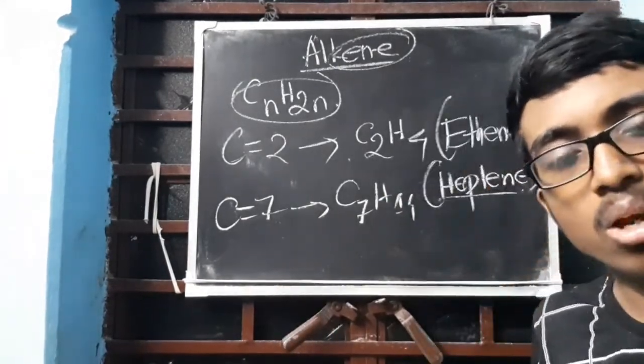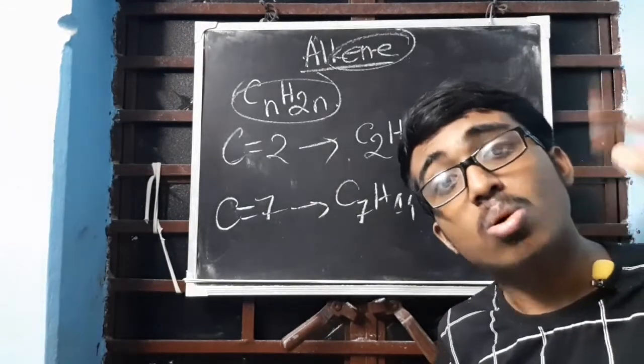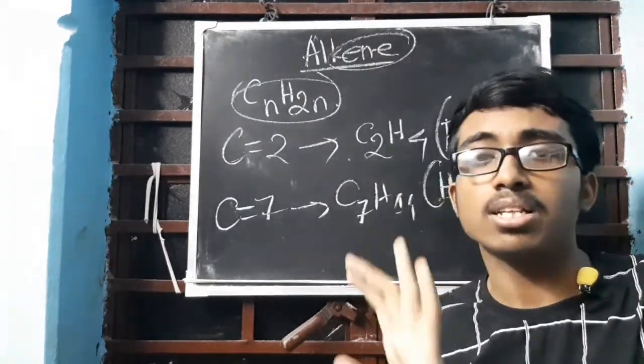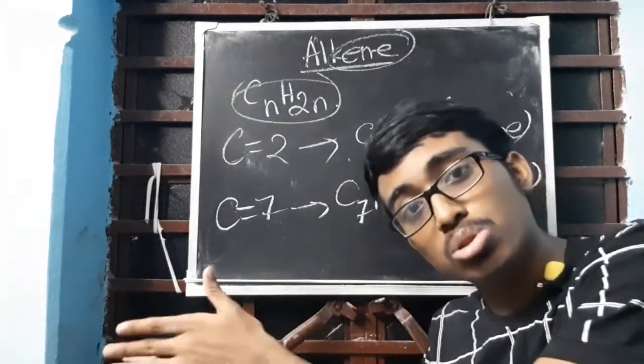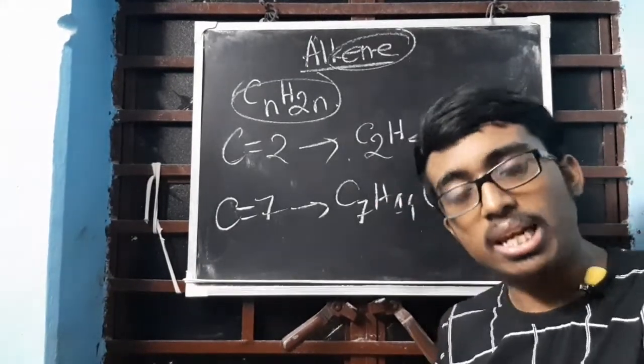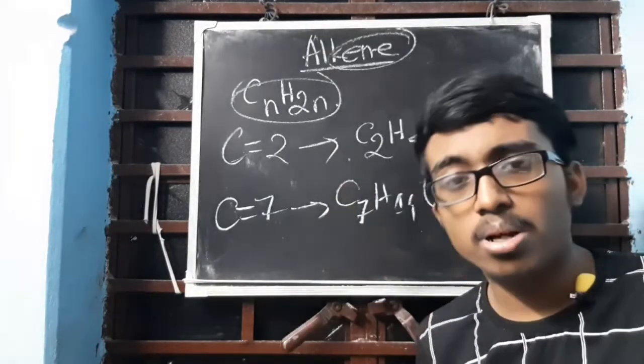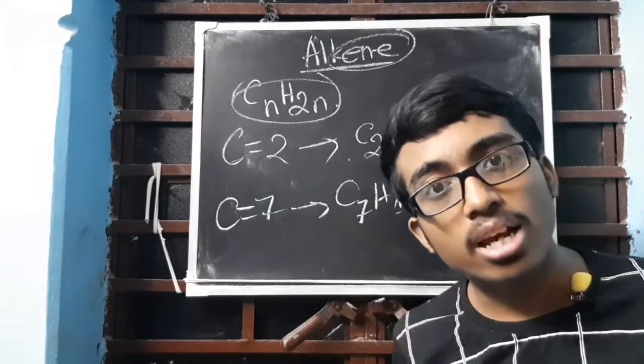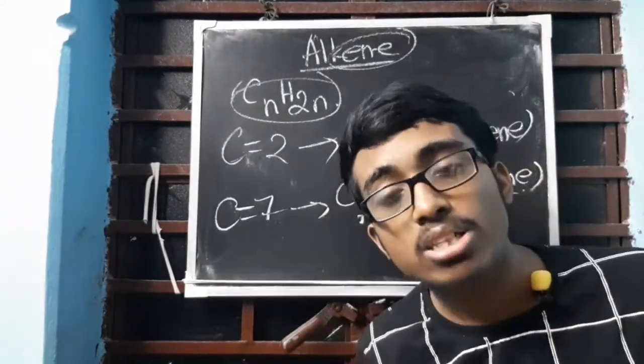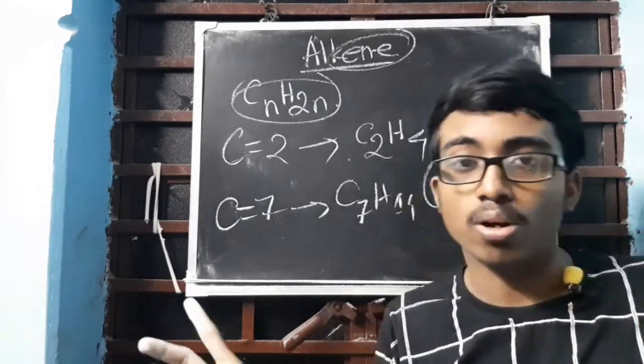For alkene, whenever it is asked, like if it is asked third member, then we will let C equal to 4. If it is asked fifth member, C equal to 6 you will write. If it is asked sixth member, C equal to 7, that I have taken. Clear? This is for alkene and alkynes only. For alkene, if you end up writing this wrong.